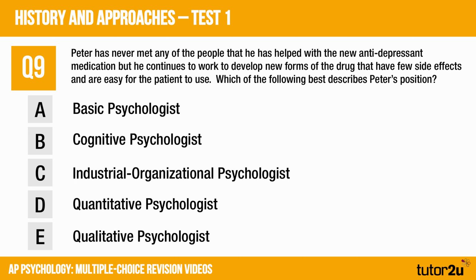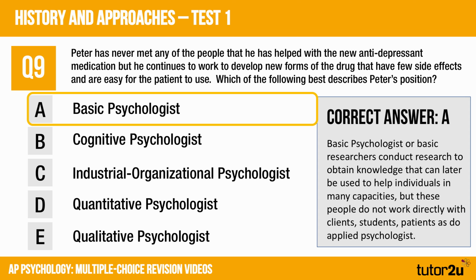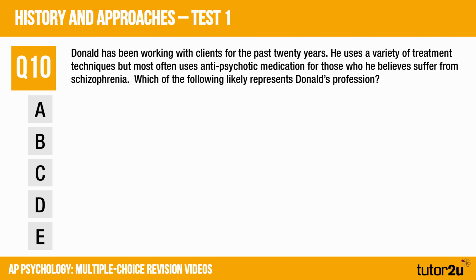Okay, for this penultimate question, hopefully you chose option A. The basic psychologist. Basic researchers often conduct research to obtain knowledge that can later be used to help individuals. But the basic psychologist does not work directly with clients. So answer A.